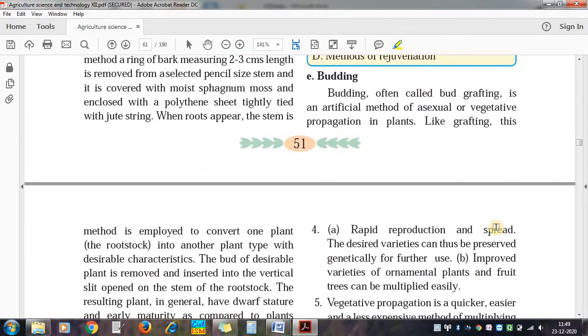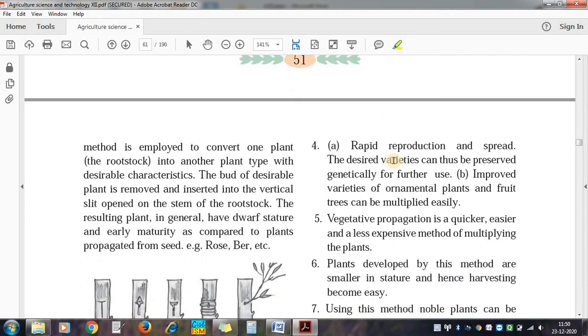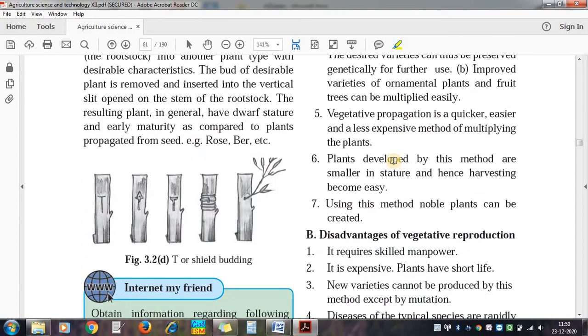Now another is budding. The name itself indicates that a bud is used. Actually this is bud grafting, but we can call it budding. So this is artificial vegetative propagation. In this, what is done? There are also two kinds of plants, stock and scion.